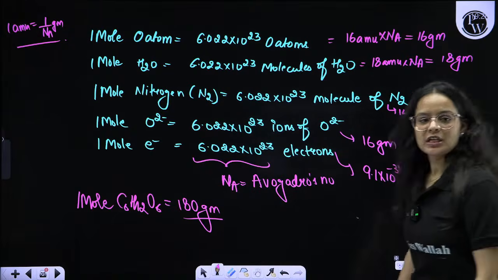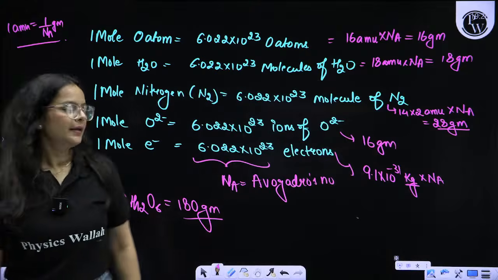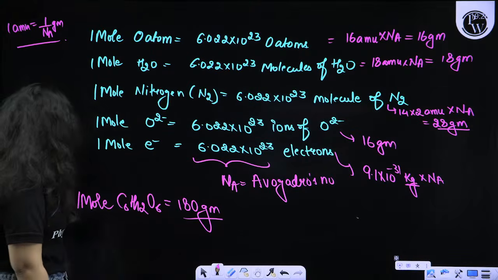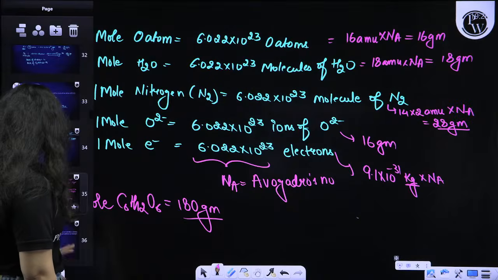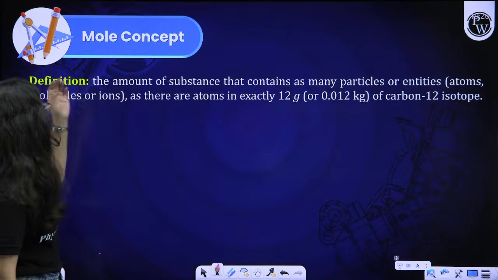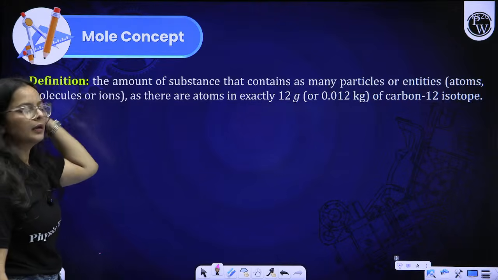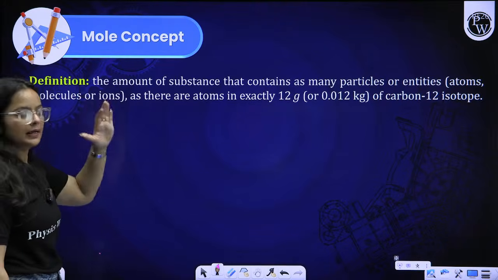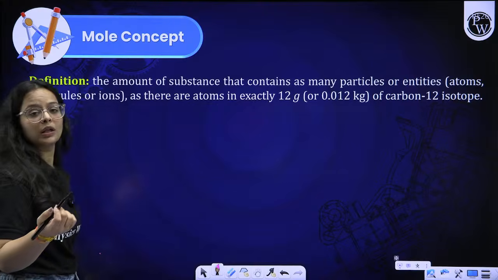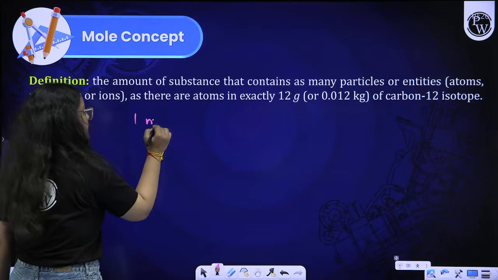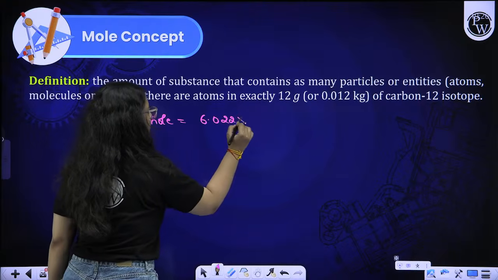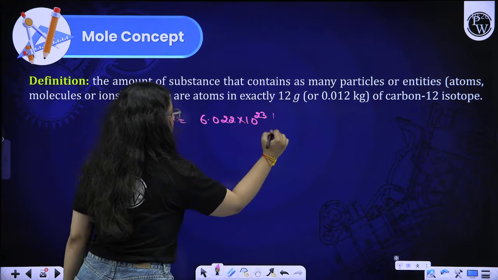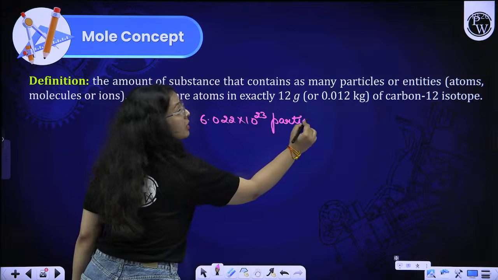Okay, shall we move? Done with the part, done with the session. Moving on to the next thing. See, as I told you, definition, what is mole? Now we will discuss the mole, how do we find out 1 mole, why is it so? Why is 1 mole equal to 6.022 into 10 raised to the power 23 particles? Why not any other number?